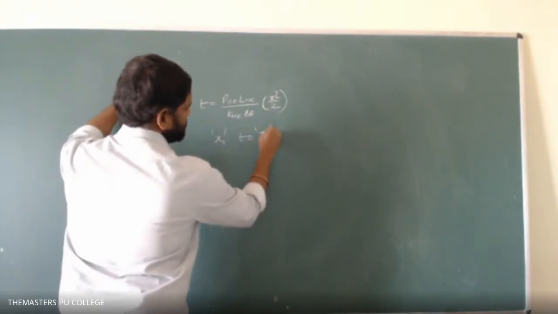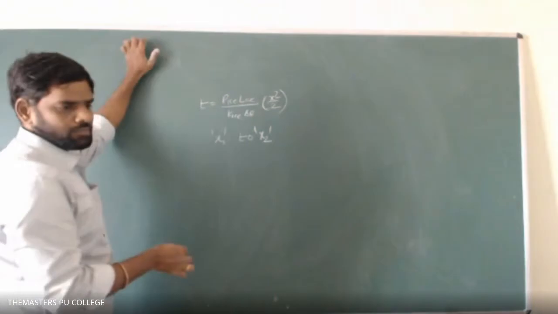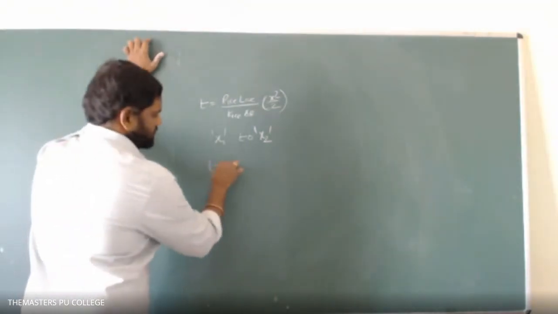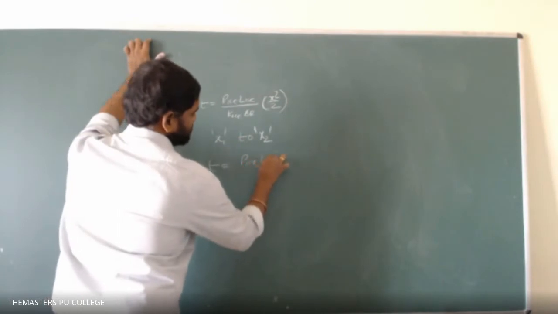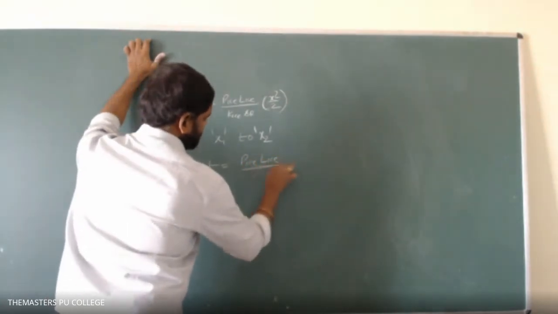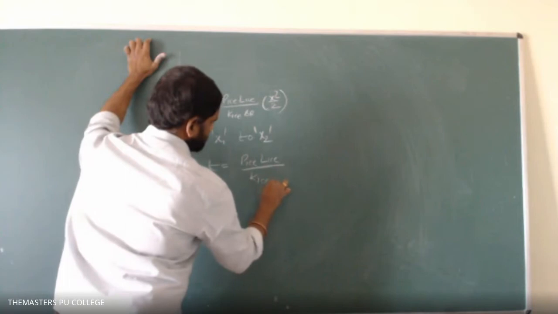T is equal to, you can write, density of ice into latent heat of ice divided by K of ice into delta theta of